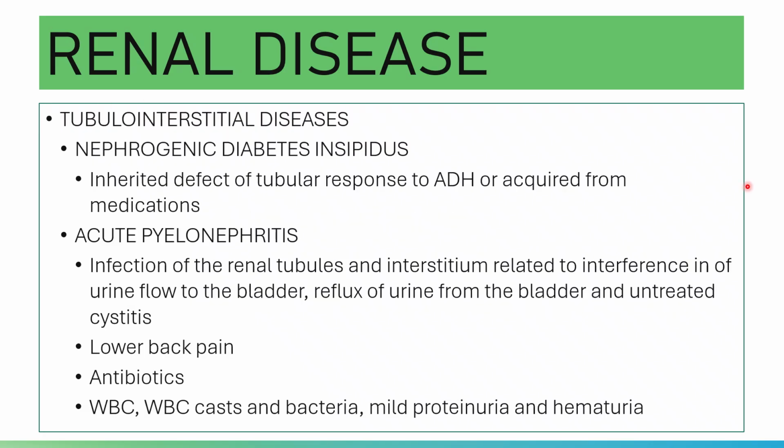And then you have your nephrogenic DI, your nephrogenic diabetes insipidus. DI is an inherited defect of tubular response to ADH, or acquired from medications including lithium and amphotericin B. This nephrogenic DI may also be seen as a complication of polycystic kidney disease and sickle cell anemia.